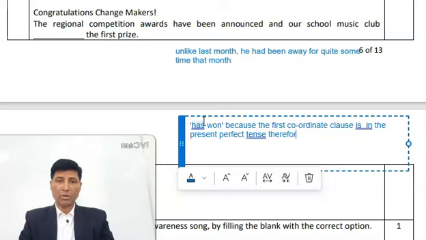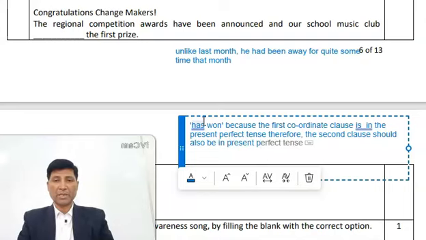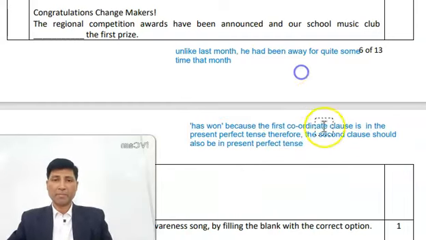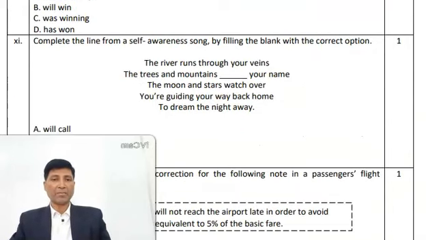Therefore, the second clause should also be in the present perfect. So the answer is this. Now let me take you to question number 11.